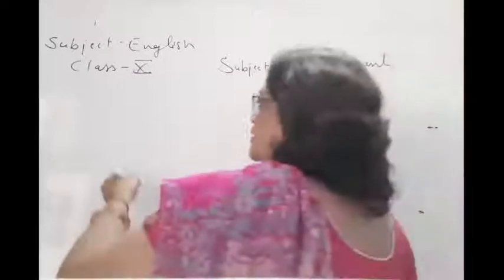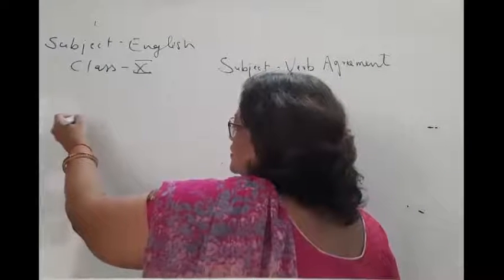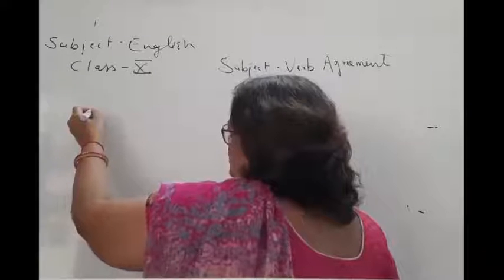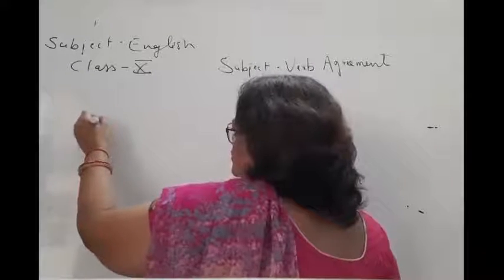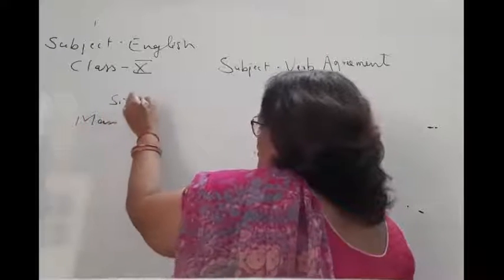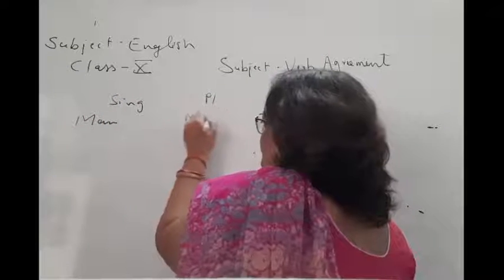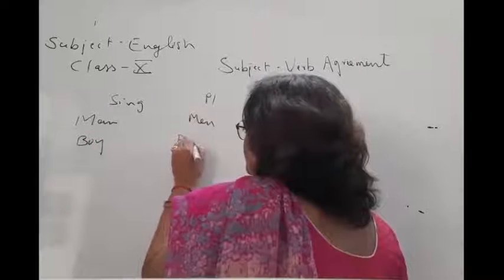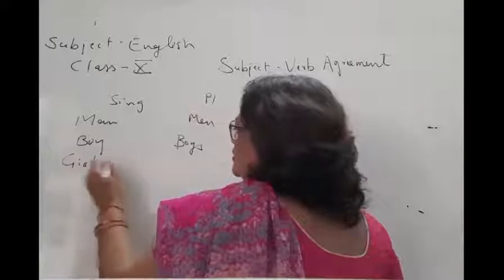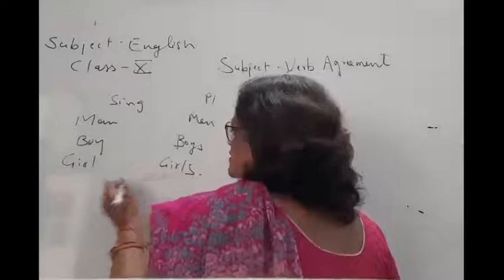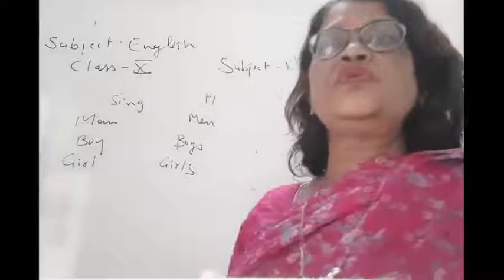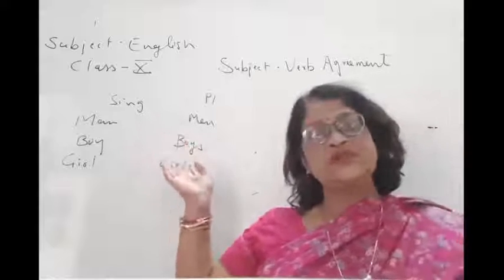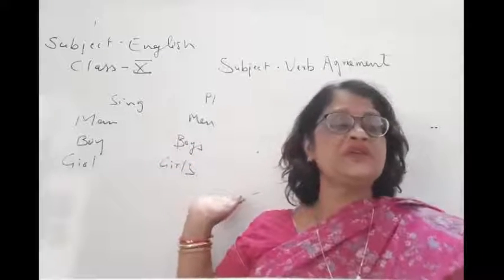Okay, now you can see, children, third person. Suppose this is man, so what is the plural? This is singular, subject, and this is plural, will be men. Boy, plural will be boys. Girl, girls. Okay, so we put s or es in plural subject. When the subject is plural, we put s or es.